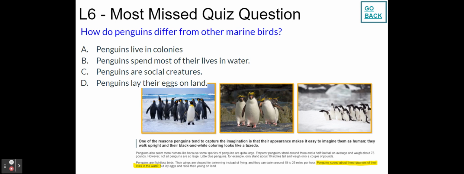They generally just hunt in water, but they don't spend most of their time in water. It is just the penguins, for the most part, that spend most of their life in water. So the answer is penguins are different because they do spend most of their time in water.